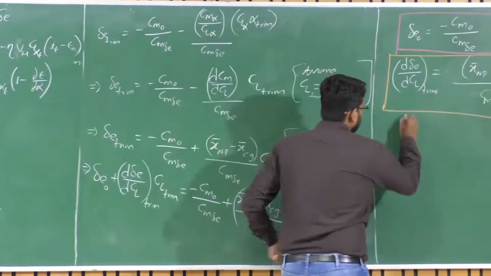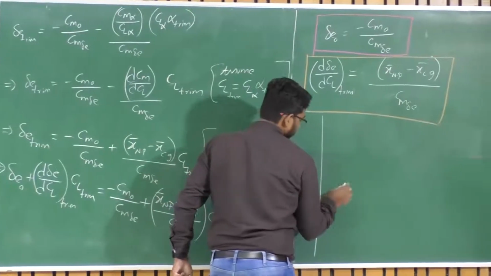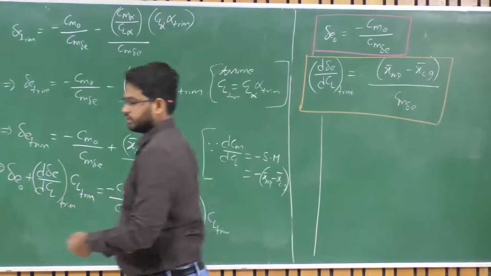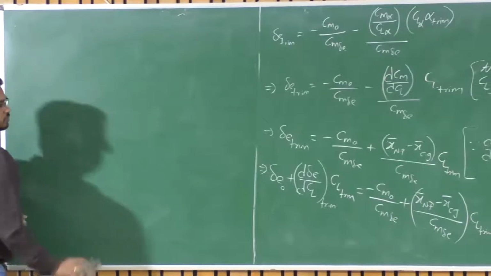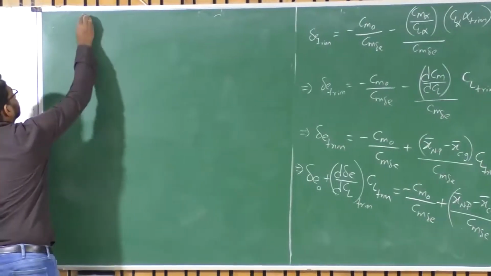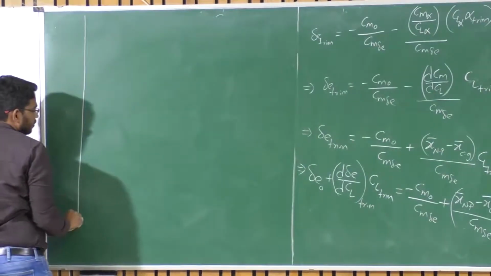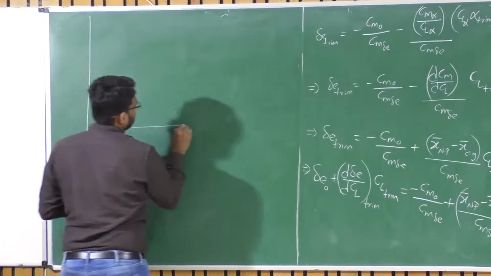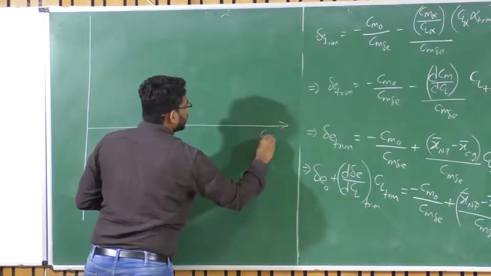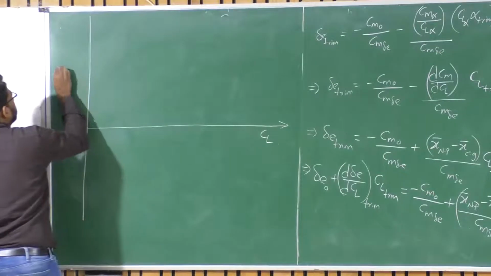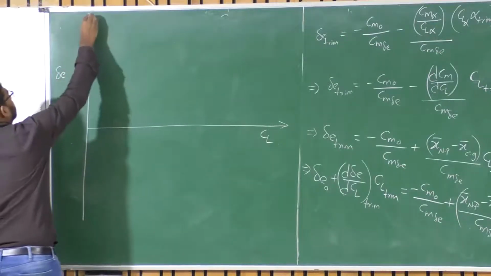So this is how the variation of Cm with delta E, and the variation of CL and delta E, right?